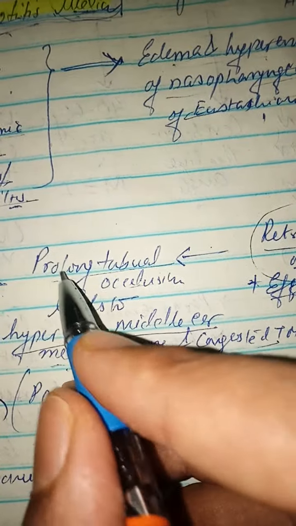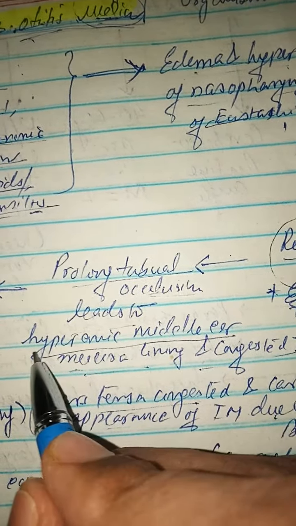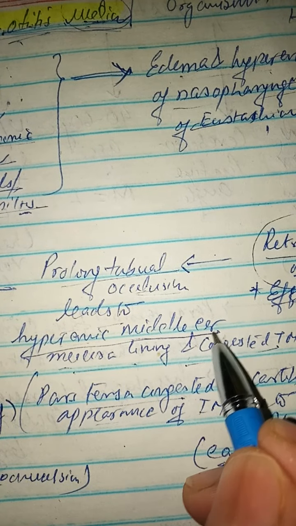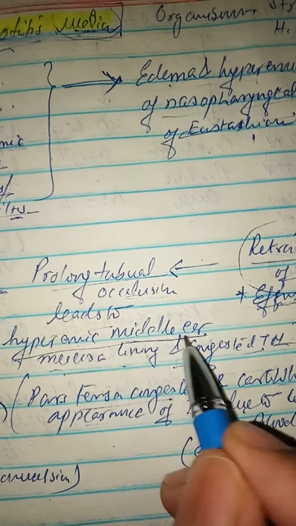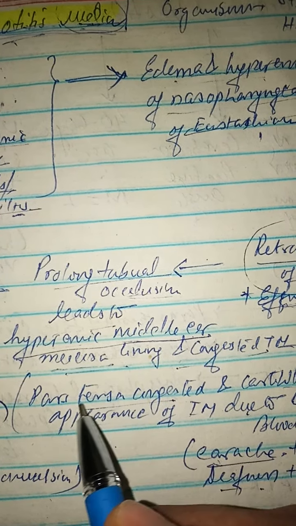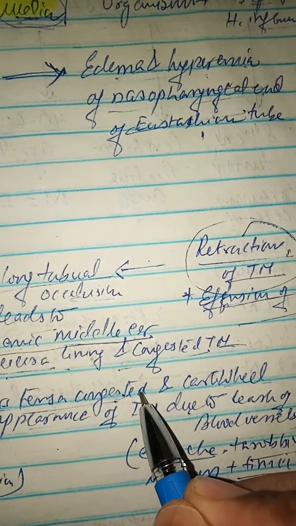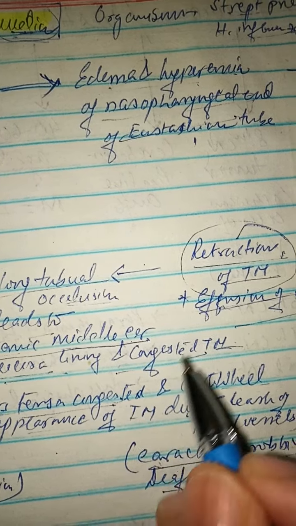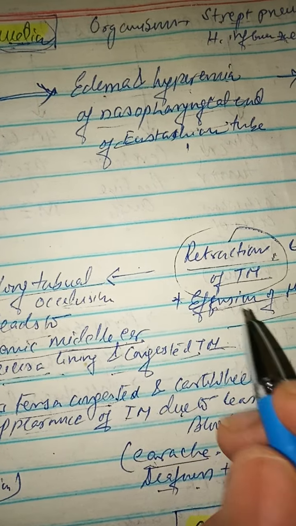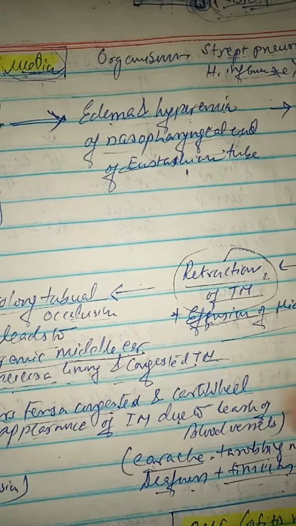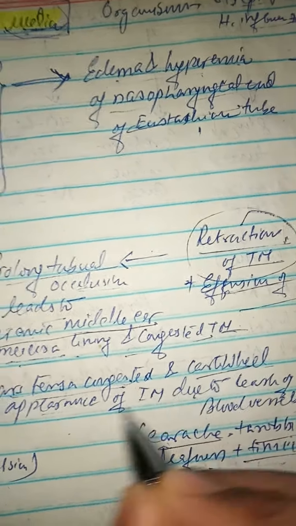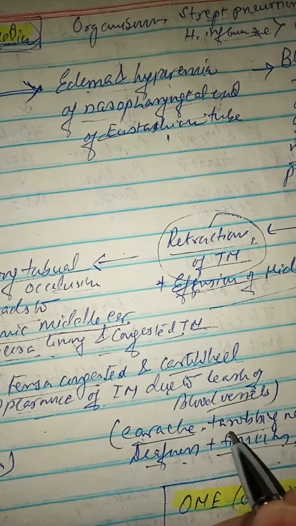Retraction of the tympanic membrane and effusion of the middle ear. So prolonged tubal occlusion leads to hyperemia and congestion of the tympanic membrane and hyperemia of the middle ear mucosa. Pars tensa will be congested. We will find a red, velvety appearance on examination. Since there is hyperemia, the blood vessels run radially in the tympanic membrane, so a cartwheel appearance will be there due to the blood vessels.